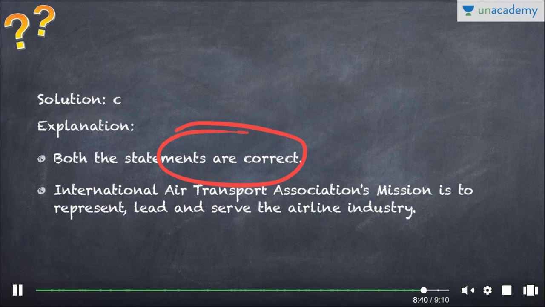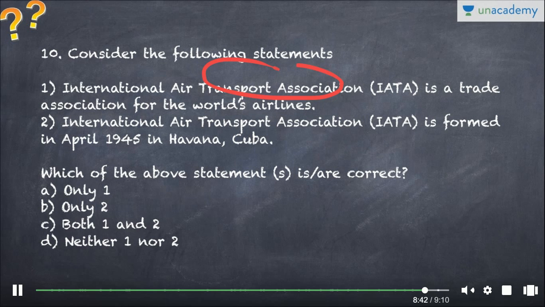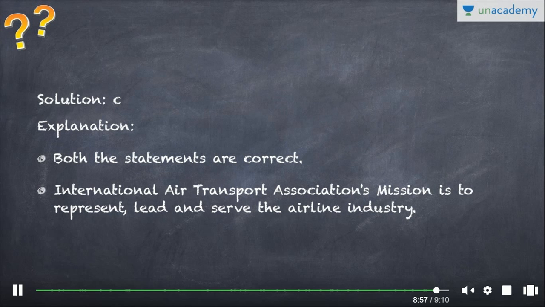Both the statements are correct, because International Air Transport Association, obviously it is a trade association for world's airline. International means world. Air Transport Association means trade association, obviously. And International Air Transport Association is formed in April 1945 in Havana, Cuba, which is capital of Cuba. So I hope you are enjoying this course, and obviously its mission is to represent, lead and serve the airline industry.